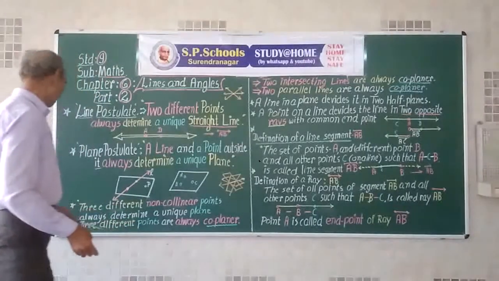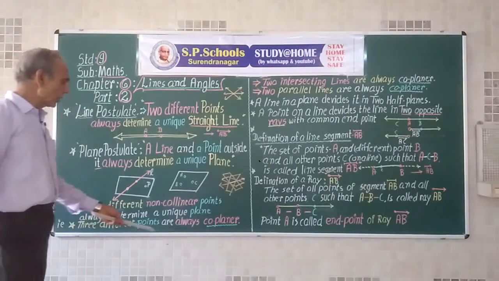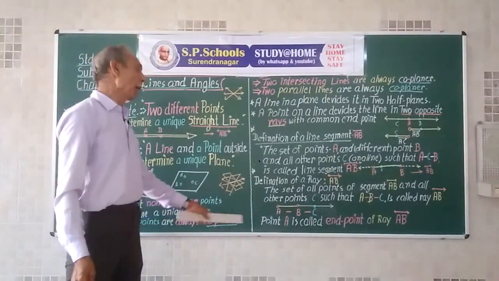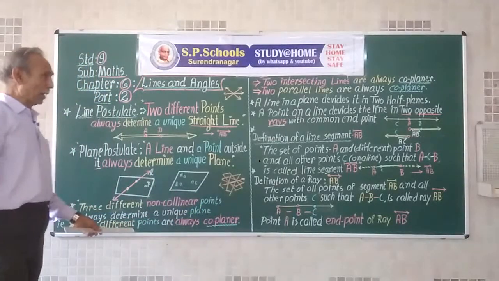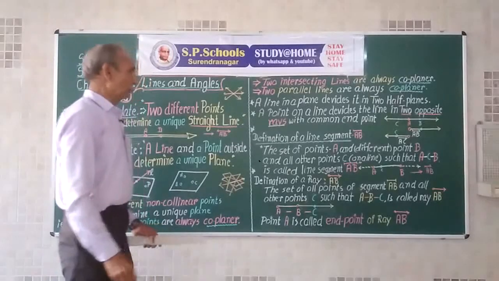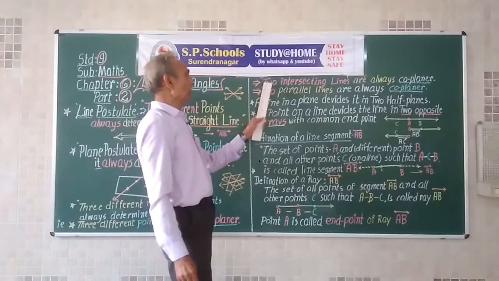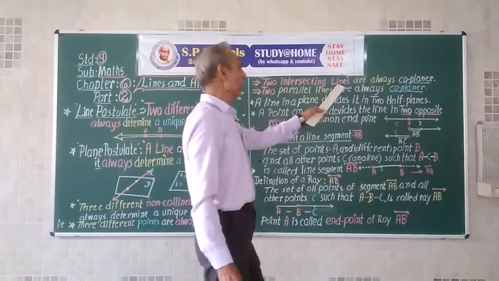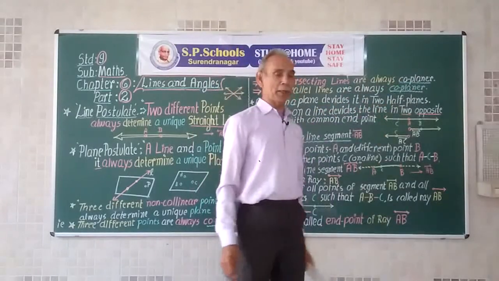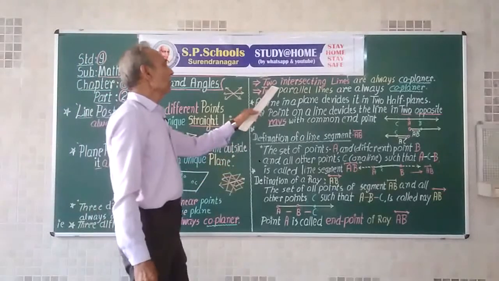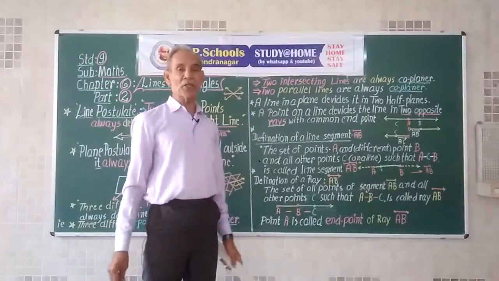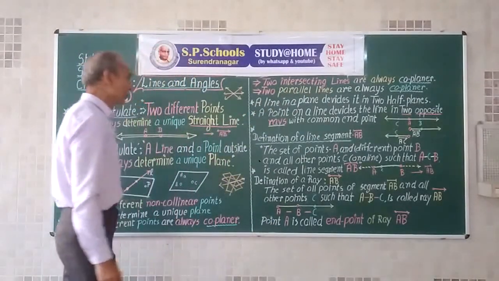Thus, 3 different points are always coplanar. Mark that the points should be different. We also can conclude that 2 intersecting lines, distinct lines but intersecting, are always coplanar.